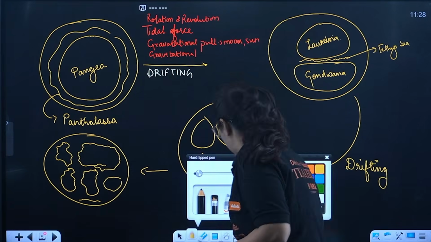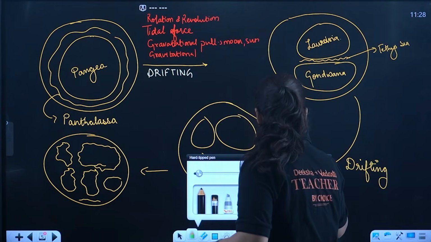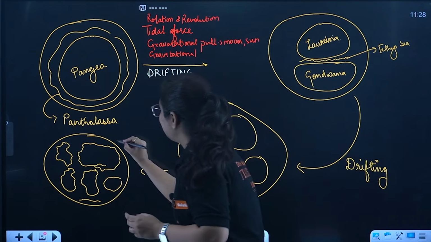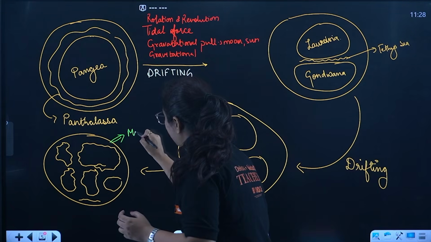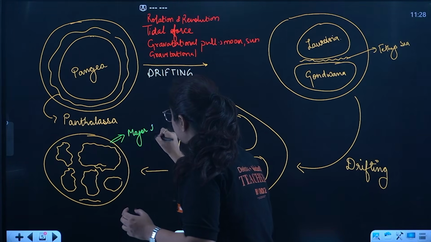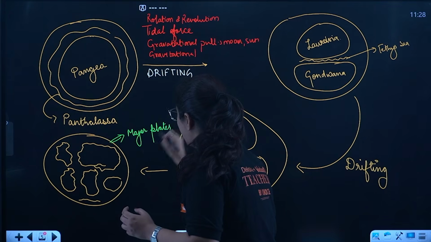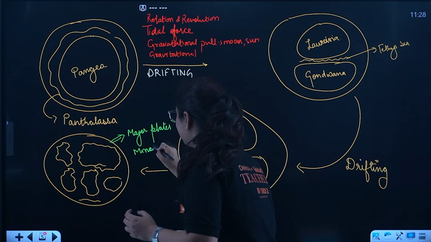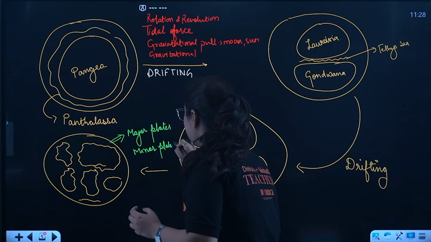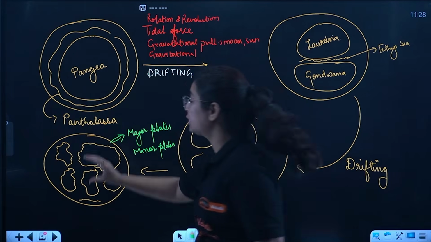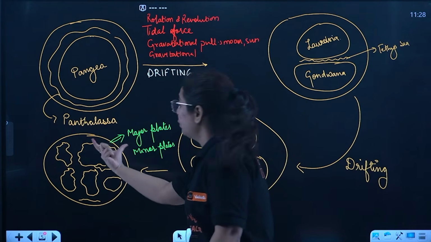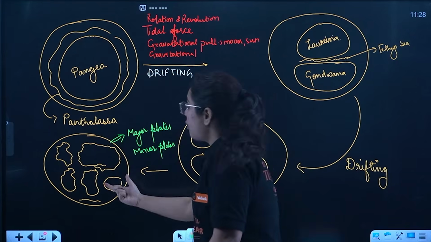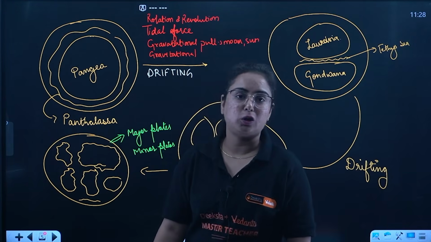But here the story is not ended yet, because beta, there are a lot of plates. There are certain major plates as well as minor plates, like North American plate, South American plate, Pacific plate, Eurasian plate, Indo-Australian plate, Antarctic plate, and a lot more.